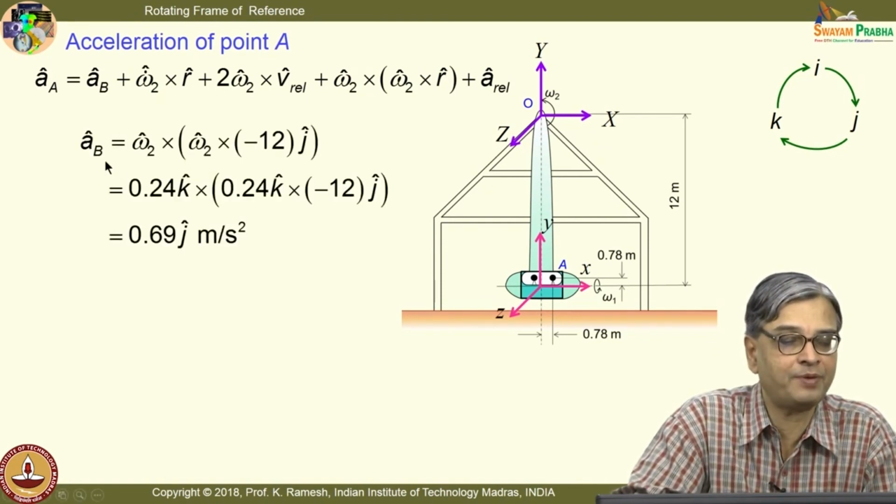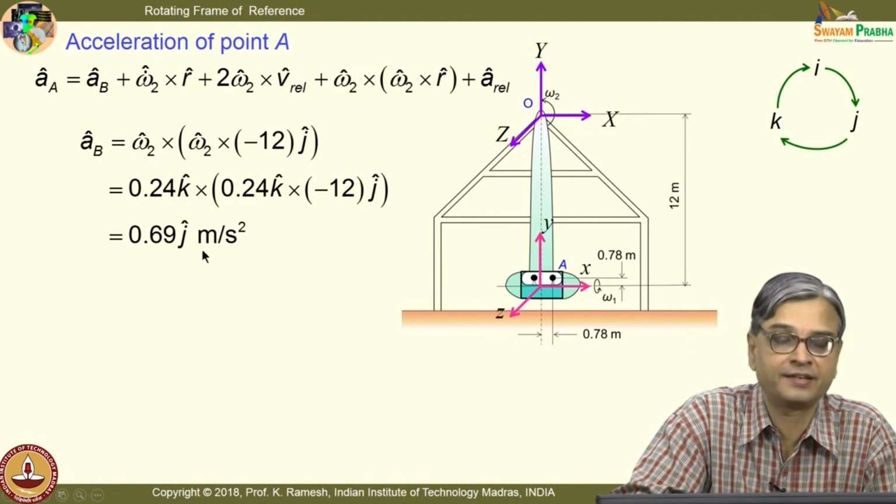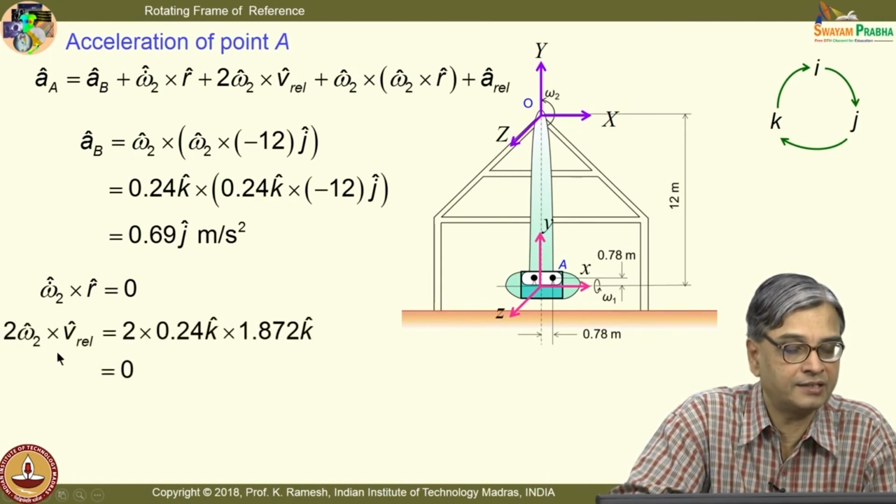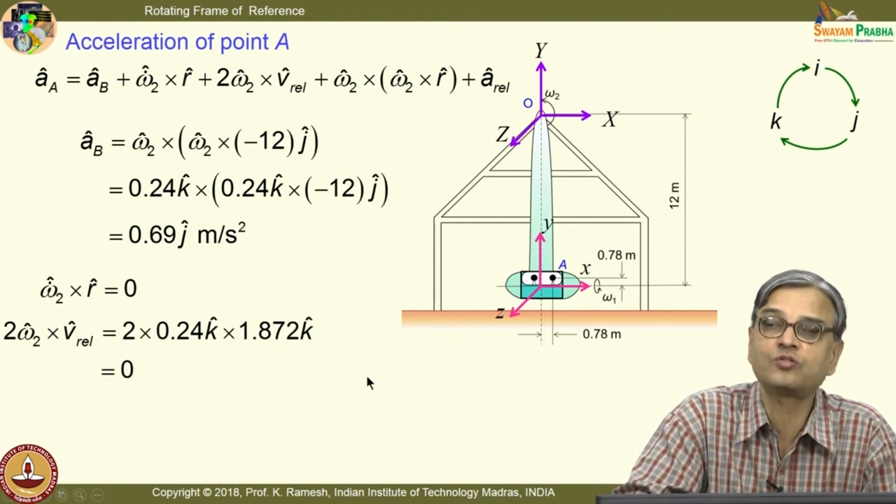So, I have AB equal to omega 2 cross omega 2 cross minus 12 j, I have this as 0.24 k, and when you multiply this I get this as 0.69 j meters per second squared. And then I have this rotating with a constant velocity. So, I do not have an angular acceleration. So, that goes to 0, and then the Coriolis component of acceleration 2 omega 2 cross Vrel also goes to 0.